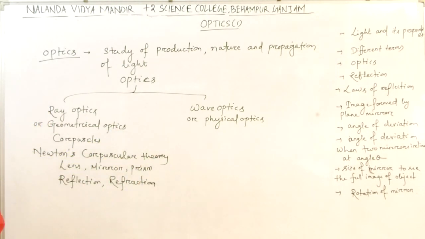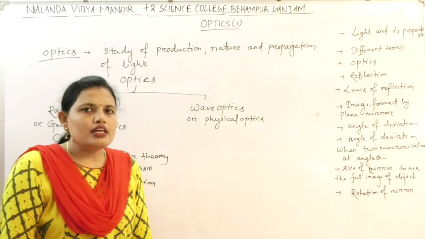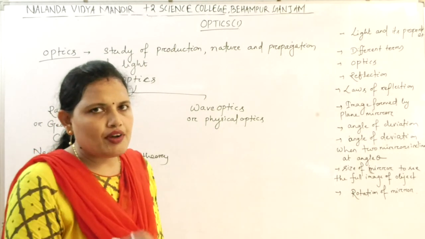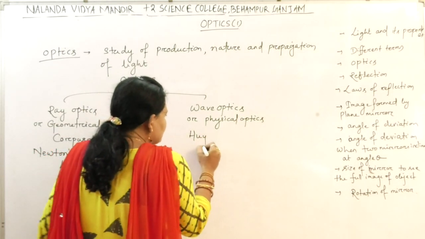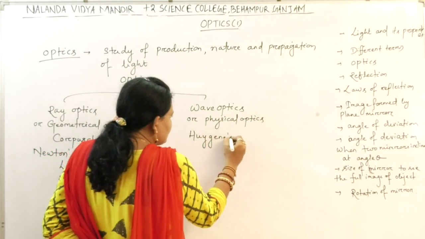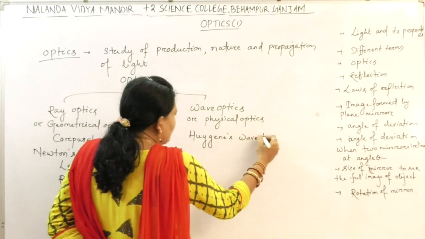What is wave optics? Here the light is considered to be in the form of wave. Light is traveling in the form of wave. It was first explained by Huygens. So it obeys Huygens wave theory.